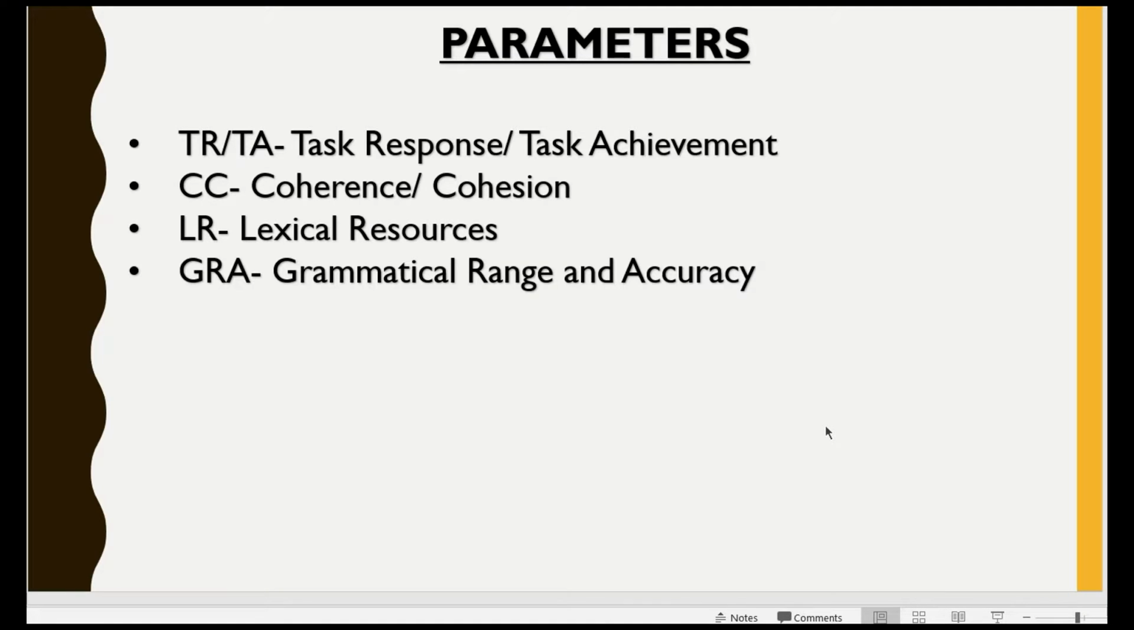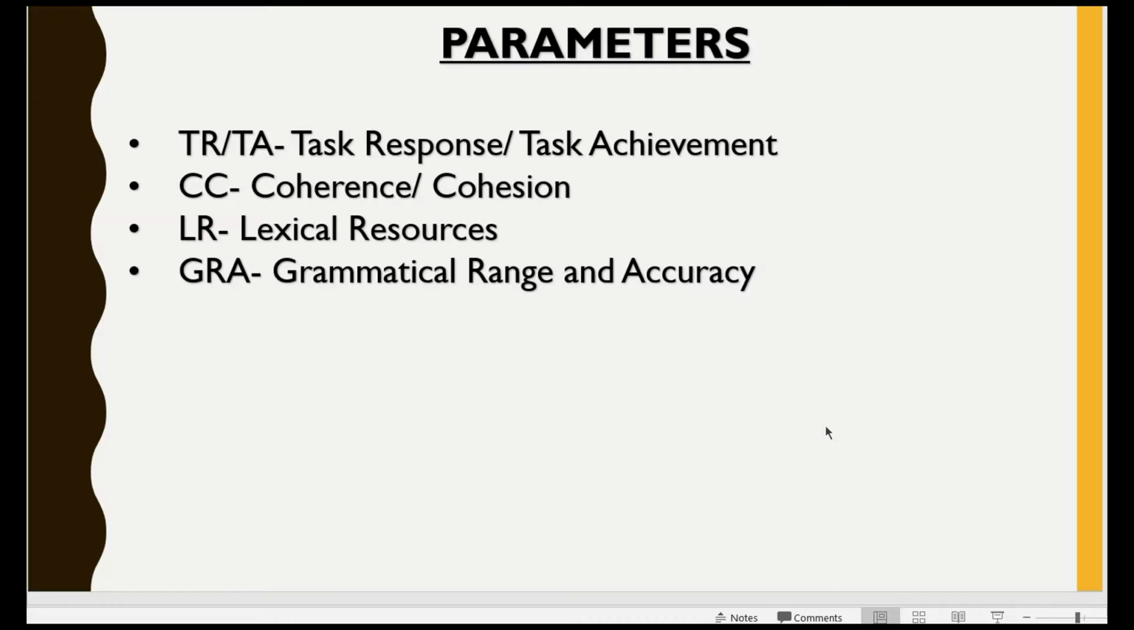Today's tutorial is based on the parameters of the writing module, whether it is writing task 1 or writing task 2. These parameters remain the same. You all should be aware of the parameters, meaning on what basis your writing would be marked or checked. If these points are in your mind, you will definitely know your level. You will know where you are lacking, and you can work on that particular aspect.